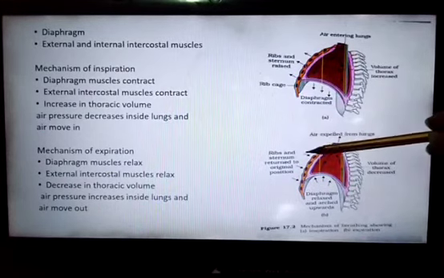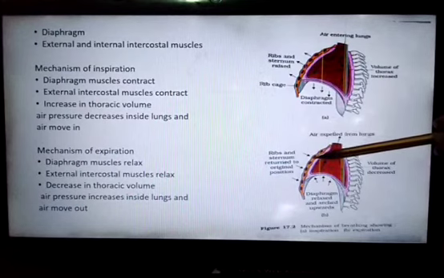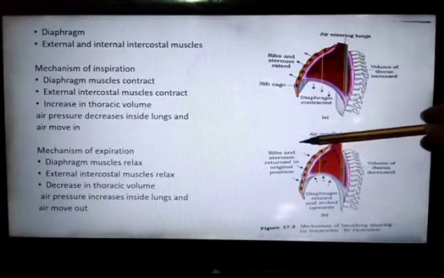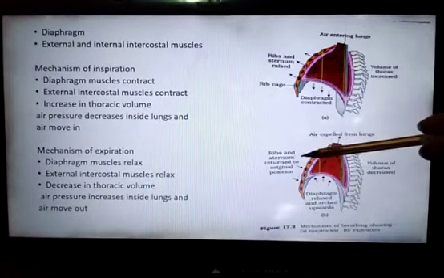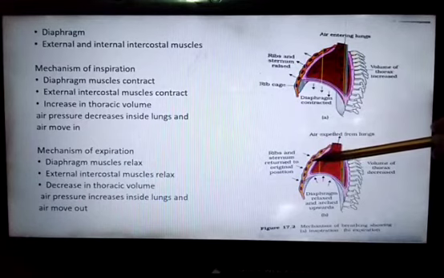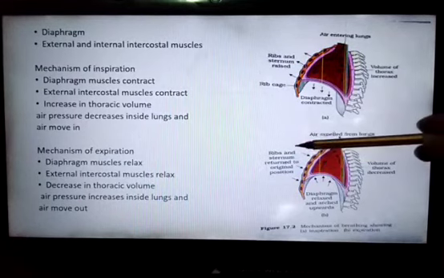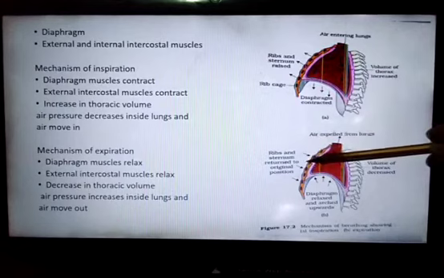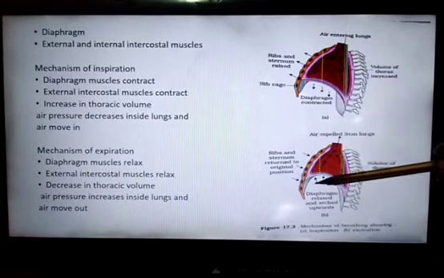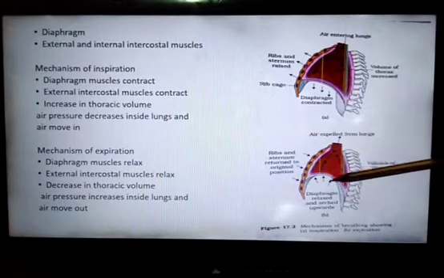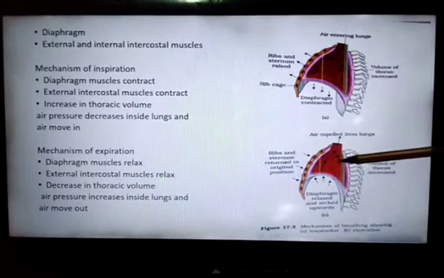Now the external intercostal muscles also relax, and another set of muscles present in the ribs, the internal intercostal muscles, contract and move the ribs and sternum to their original position. When the ribs and sternum move to their original position and the diaphragm returns to its original position, the size of the thoracic chamber decreases.